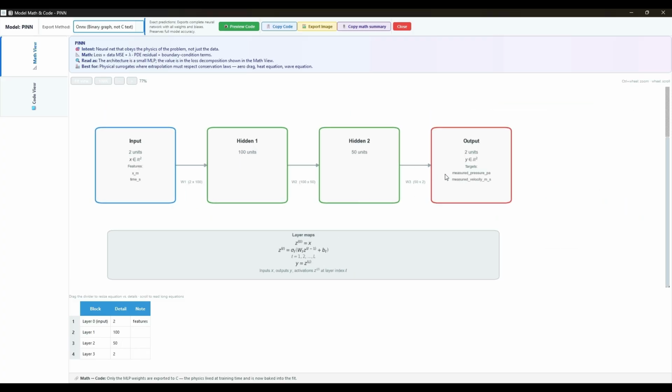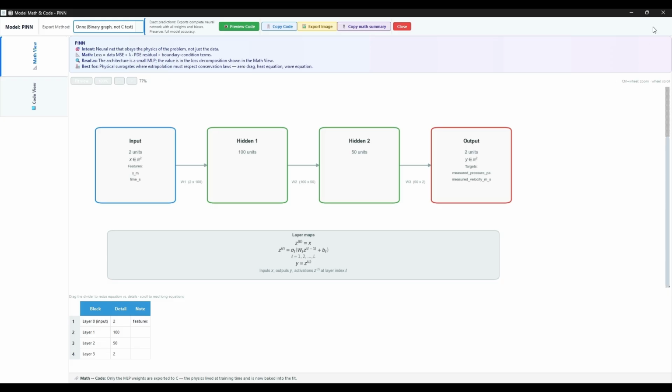The architecture illustrates how the input features, position and time, are transformed through multiple hidden layers to learn the underlying physical relationship. The network predicts the target variables, pressure and velocity, while learning the governing behavior of the pipe fluid flow system. Once training is complete, OpenMathAI uses the learned network weights together with the discovered physical relationship to predict pressure and velocity for new position and time inputs without retraining the model.